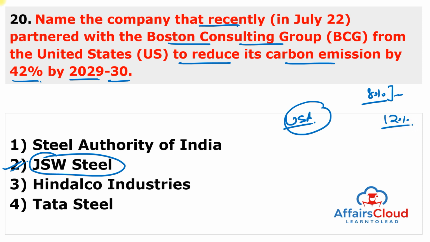So that's why we have to focus on the carbon emission targets, or we have to focus on the decarbonizing India targets. And India already targeted that India will become carbon neutral by the year 2070, announced under the United Nations Framework Convention on Climate Change in 2021, held in Glasgow, Scotland.